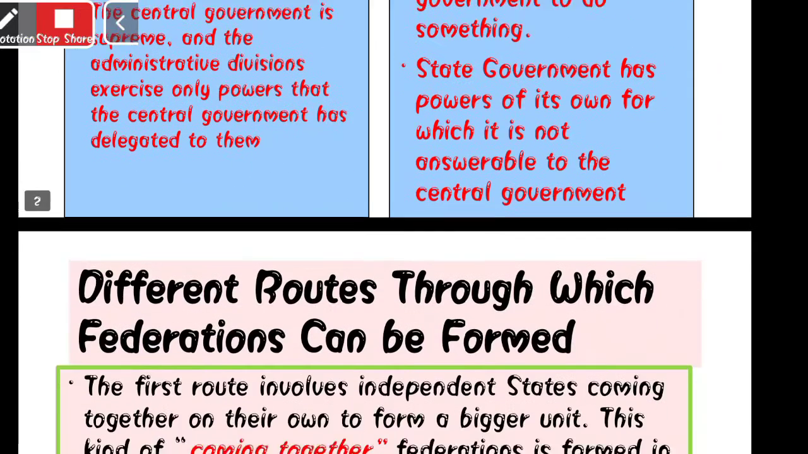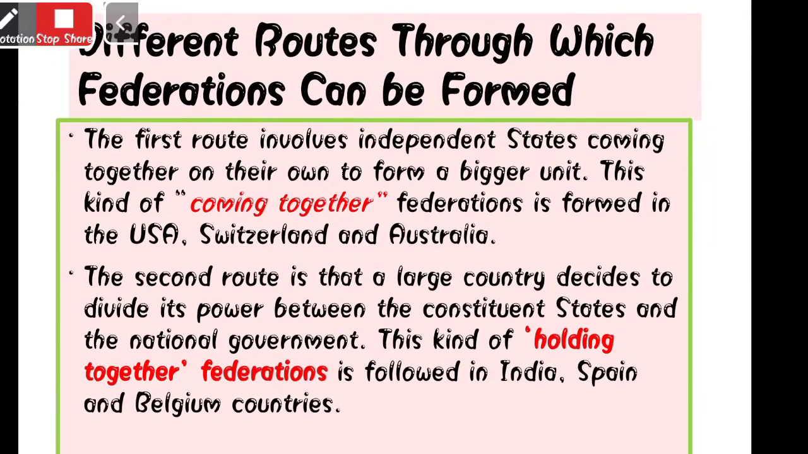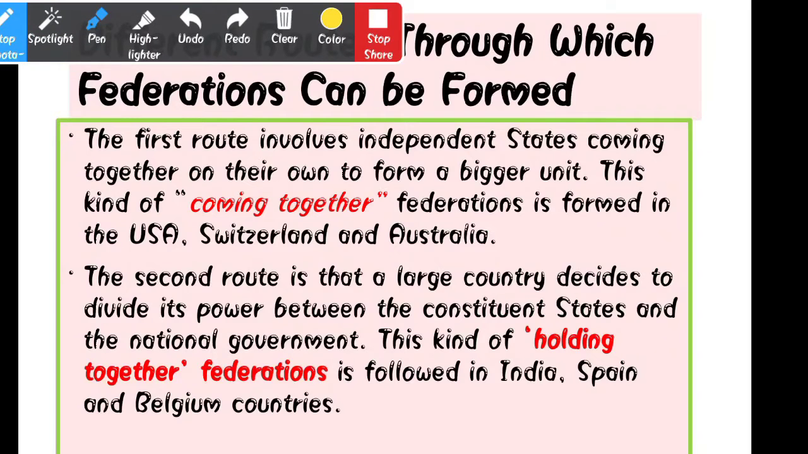Let's move to the second topic, that is, the different routes through which a federation can be formed. So here there are two routes: coming together federation and holding together federation.